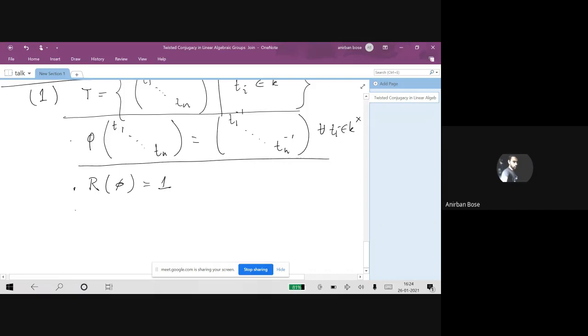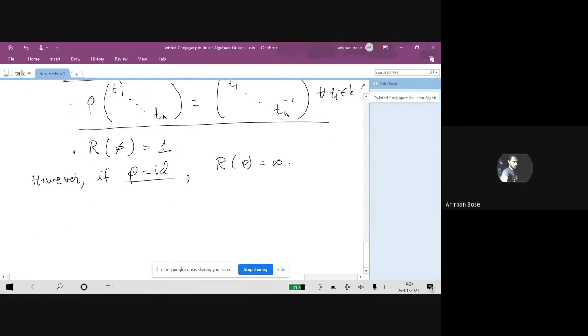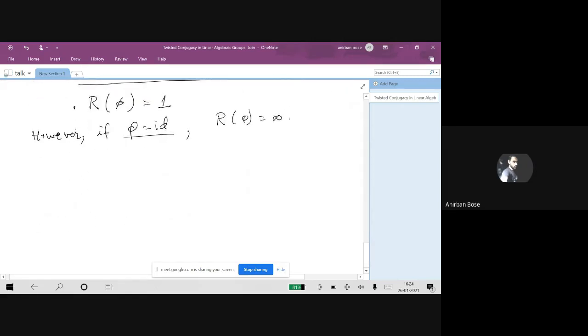However, let's write it as a remark. If phi is just the identity automorphism, then the twisted conjugacy classes are precisely the conjugacy classes in the torus. And here we know that it's an abelian group, so singletons are all conjugacy classes. So in this case, R(phi) is infinity. So sometimes it can be finite, sometimes it can be infinite. One can give a precise if and only if condition. So maybe towards the end, I will mention for tori under what condition, there is an if and only if condition on phi, which will determine when it will be 1 or when it will be infinity. And it also turns out that it cannot be anything else.